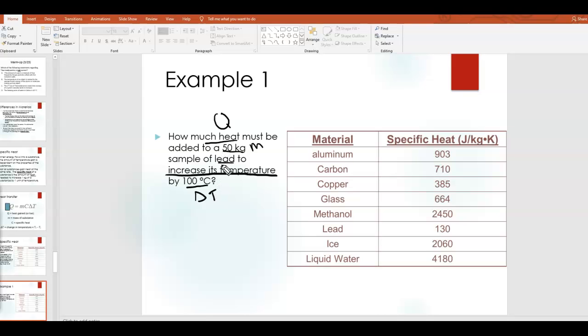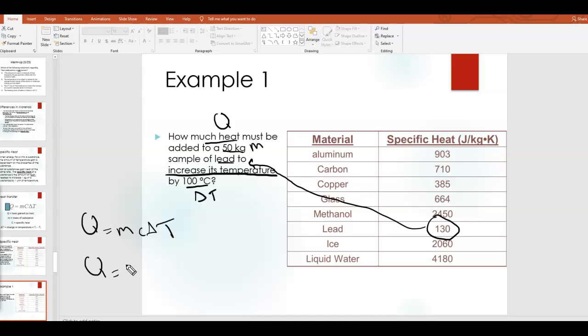Now the fact that it's lead means that we can look at our chart over here, find the specific heat of lead, and then use that for our problem. So if we want to find Q, we have our equation Q equals mc delta T, and all we have to do is plug in our values. Okay, so this is a very simple calculation.